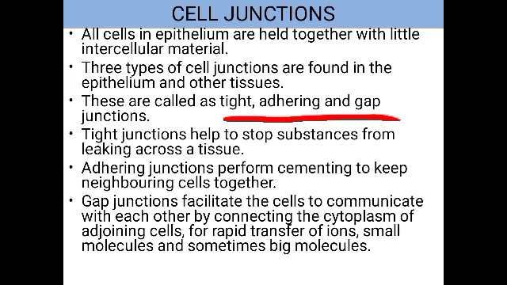In between the nearby cells, the cytoplasm will be connected with each other, so that through that thin layer of cytoplasm, rapid movement of ions can take place. Ions can be transferred, or even small molecules can be transferred. Sometimes even larger molecules can be transferred. So for that, this gap junction is used. So this is about the three types of junctions. Is it clear?